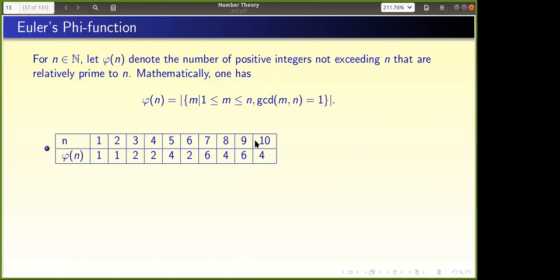For example, phi of 10 is equal to phi of 2 into phi of 5. So this is the multiplicative nature of the phi function. Since you have already done the course, you know that, but it is good. But I will not stop there. I will ask you one thing. What he is telling is, let us look into that part.